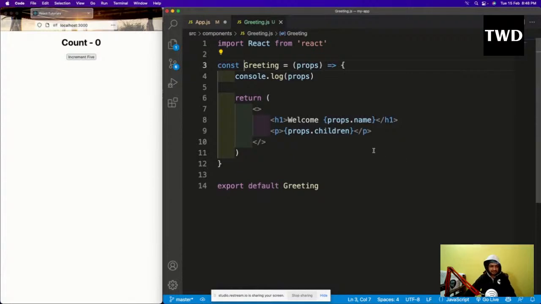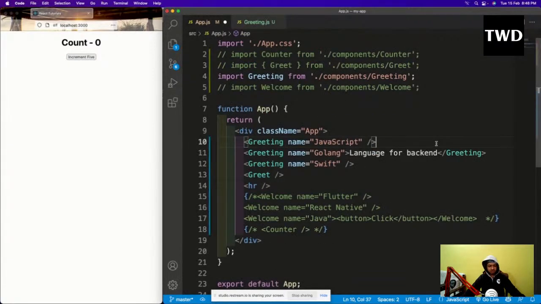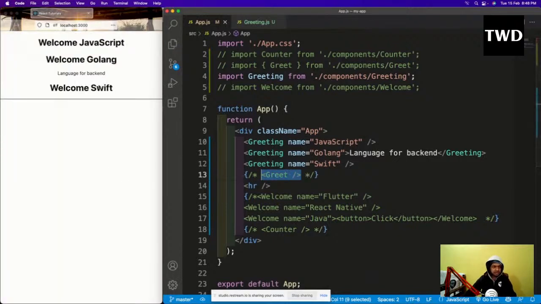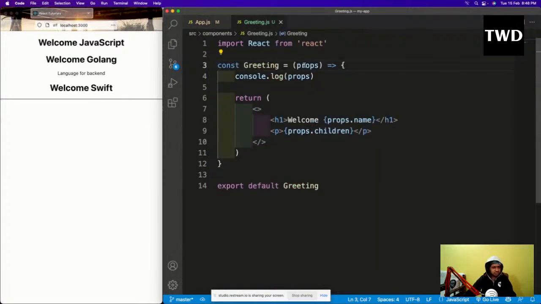This props is coming like this, but there is a shortcut which we are going to see. I'll save it. Greet is not defined, I don't want this actually. So this has been shown in a normal way, as we have seen how it was shown. But this is the props I'm sending here. So instead of this, I can do the shortcut here.